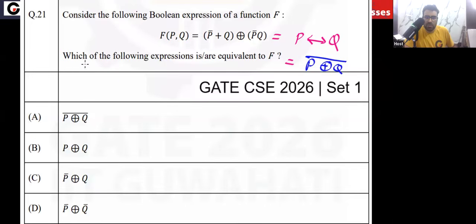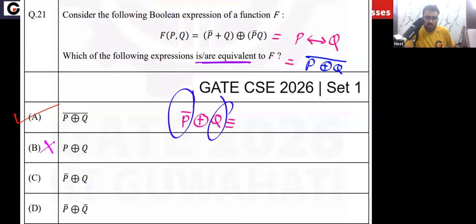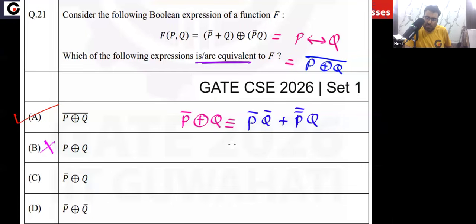Okay, now which of the following expression is equivalent to f? Yes, option A is equivalent to f. Option B is not equivalent to f. What about option C, comma D? Let's see what is p bar exclusive or q. Here you can see it is x, it is y. So that will be x y bar or x bar y.